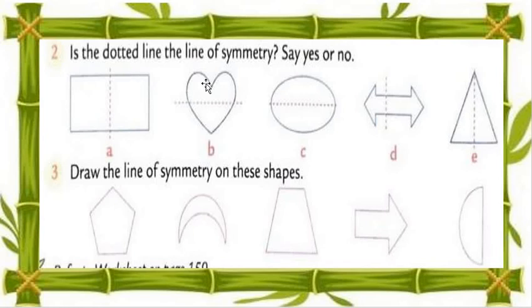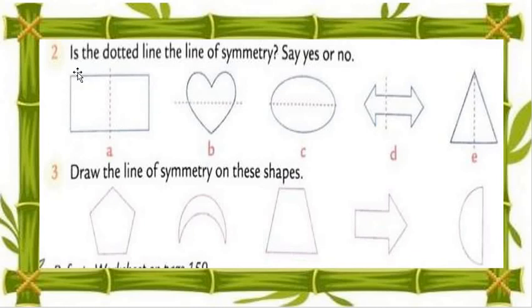Is the dotted line the line of symmetry? Say yes or no. We only have to say yes or no. Yes, it's symmetrical if both parts are equal. That's when we say symmetrical. If both parts are the same, we say yes, symmetrical. Otherwise, if both parts are not the same, we call it non-symmetrical.